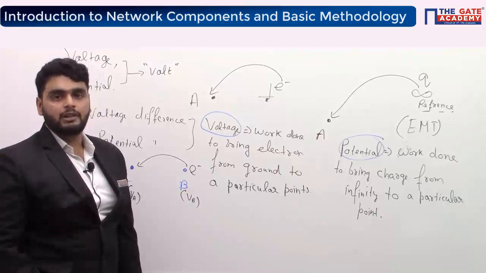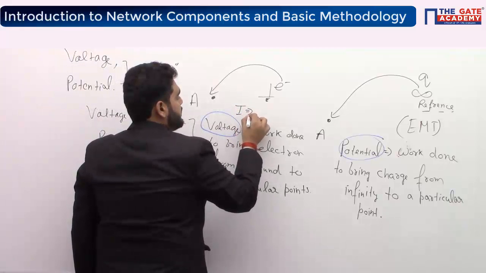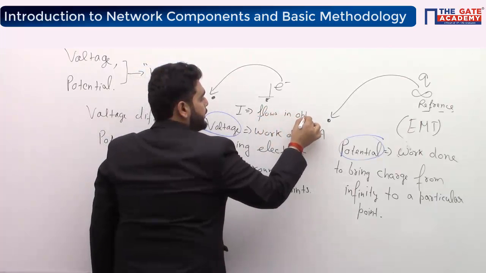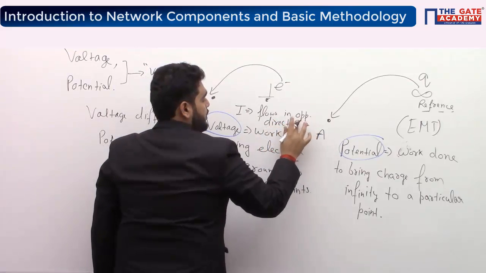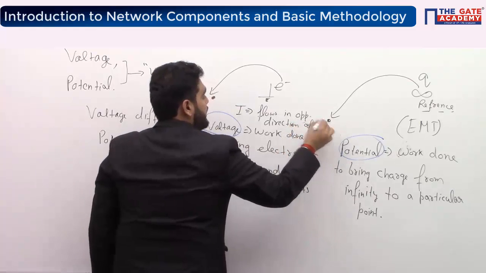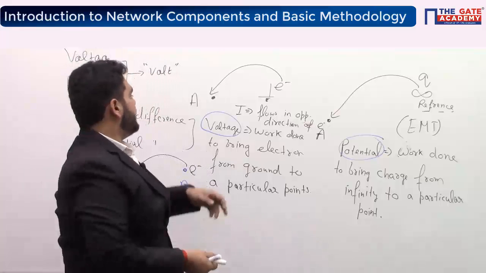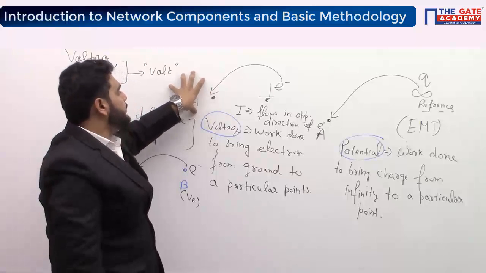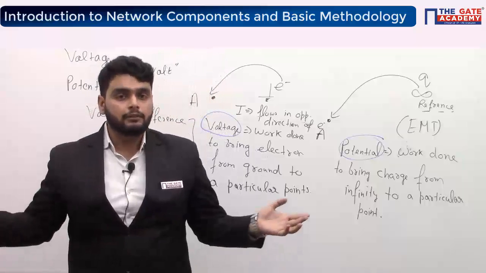You have already learned in your school time that current flows in the opposite direction of electron. Means if the electron is flowing from ground to point A, the current is flowing from A to the ground. This is the simple way to find out in which direction current will flow.